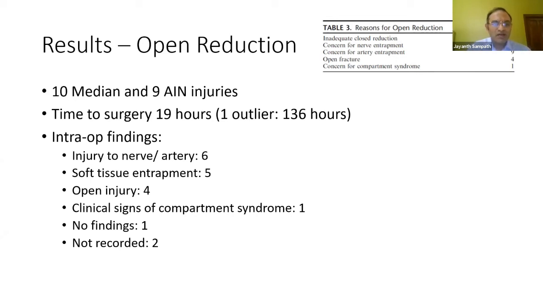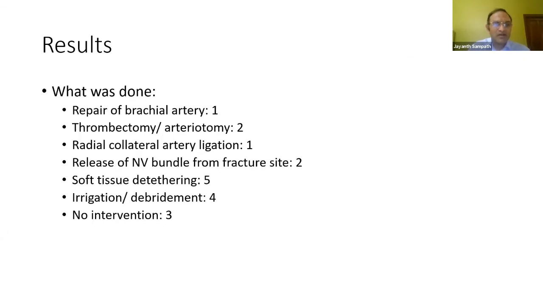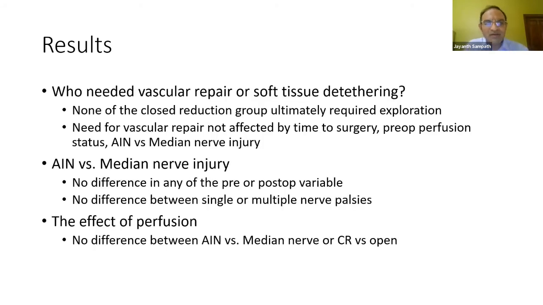There was injury to the nerve or artery in only 6 patients. So 6 out of 71 patients of the total group had actual injury to the nerve or artery. The rest of them were for other reasons. So what was actually done? Only 3 patients in total actually had an arterial procedure performed of the 71 cases. The other reasons for opening had nothing to do with the median or anterior interosseous nerve injury or the injury to the brachial artery. So who needed vascular repair or soft tissue detethering?